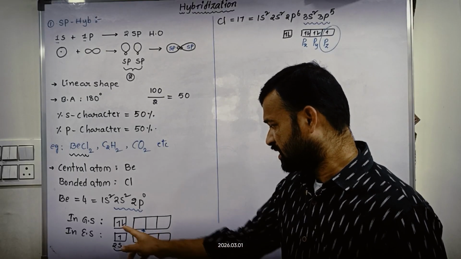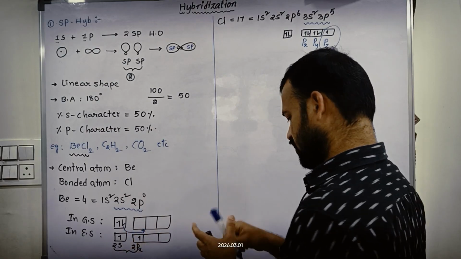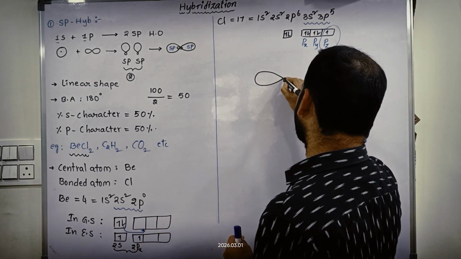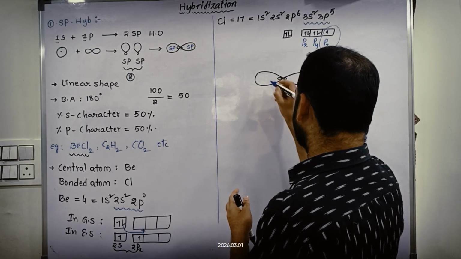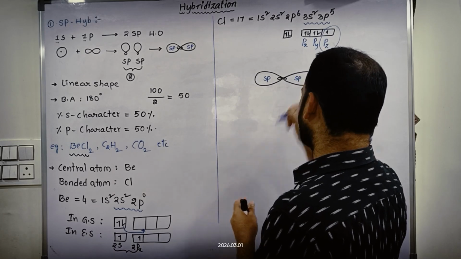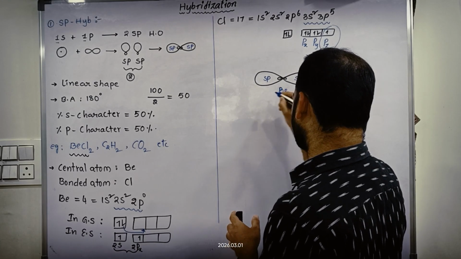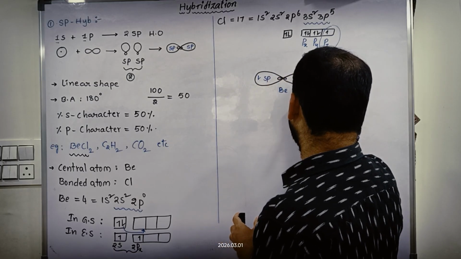Each beryllium sp hybrid orbital contains 1 unpaired electron.